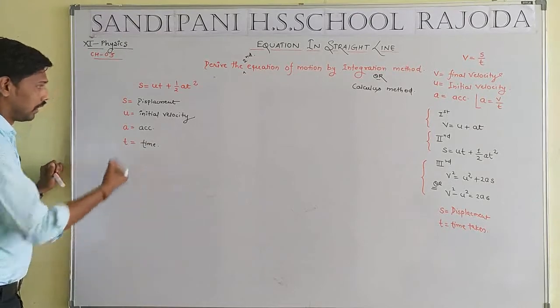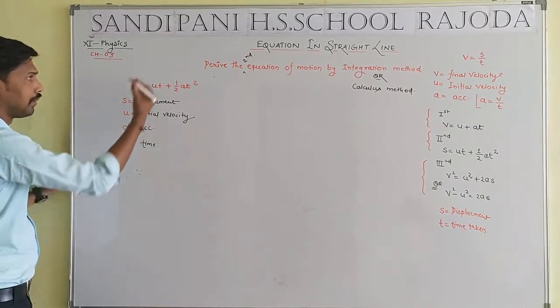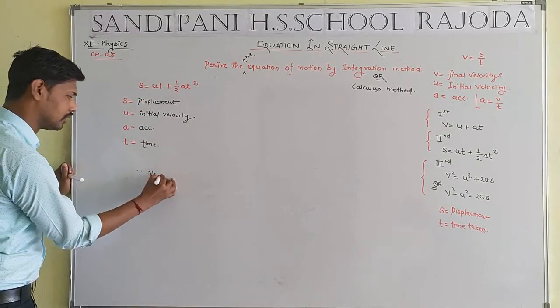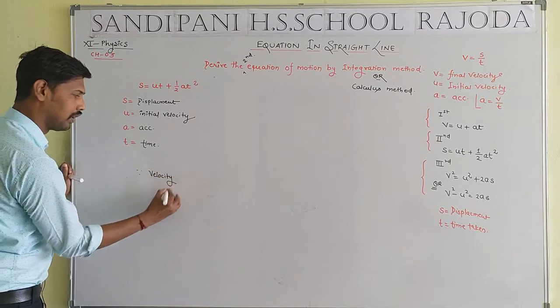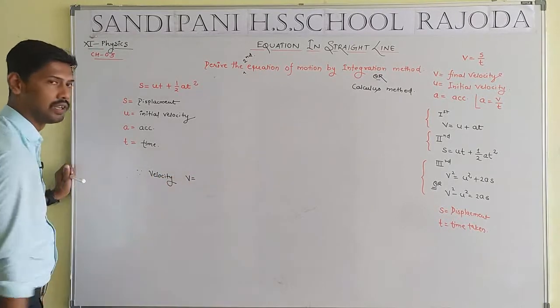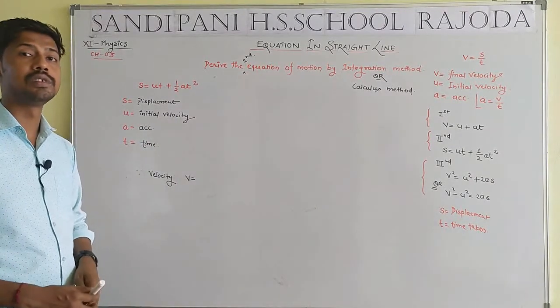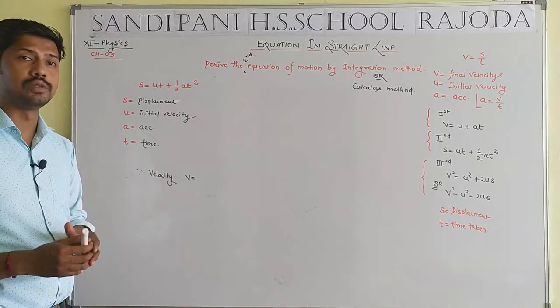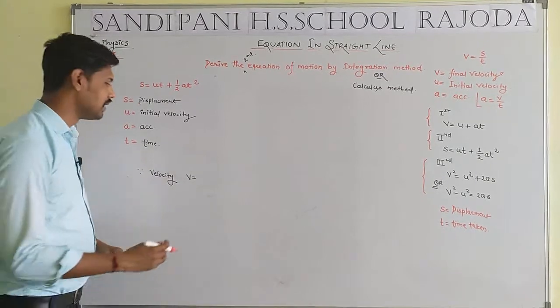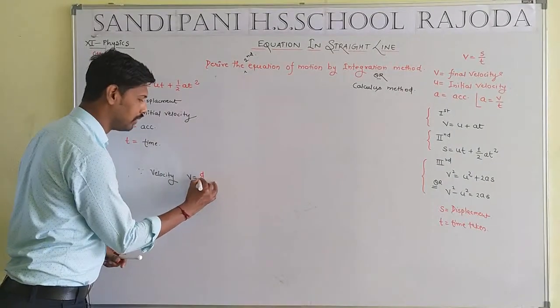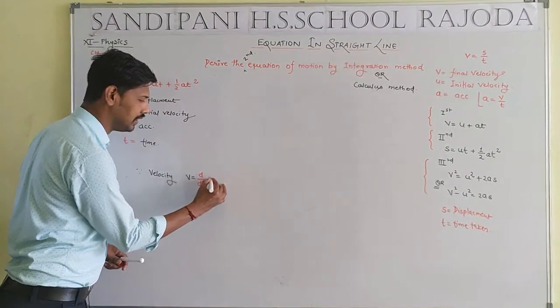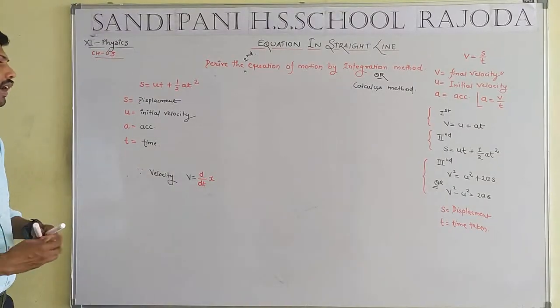Now another solution is there. Take it by the definition of velocity. By definition of velocity, we can write v equal to, what is the mean of the v? v, that means the rate of change in displacement. That means v will be equal to the rate of change in displacement. What is the mean of the x?